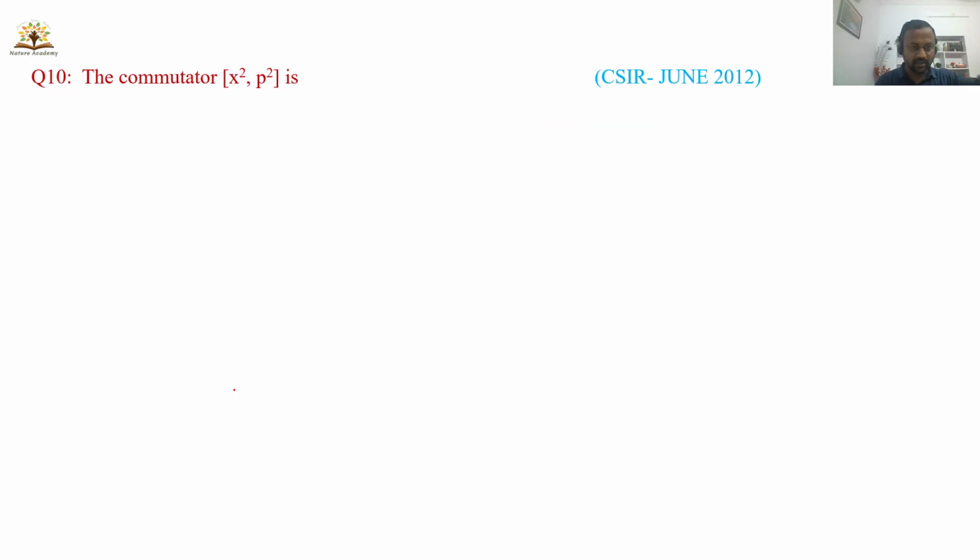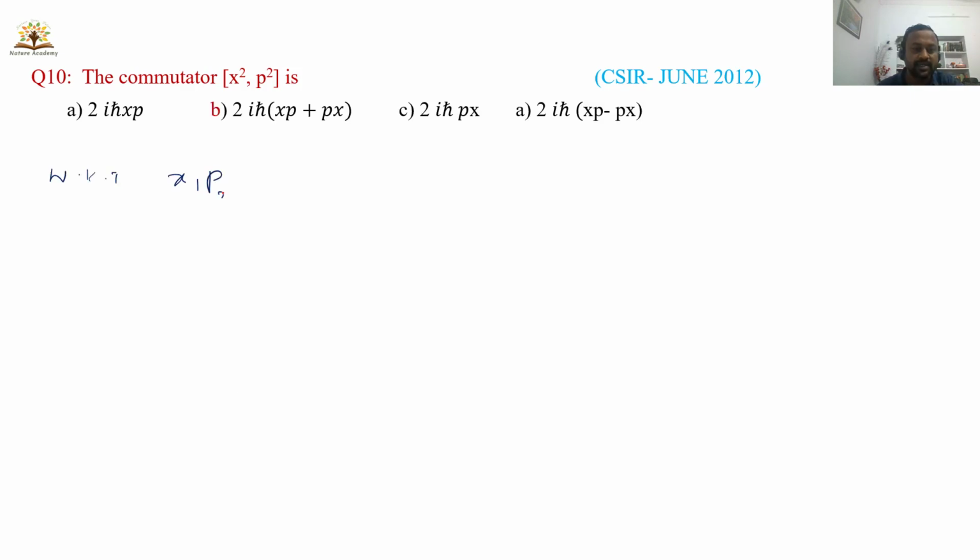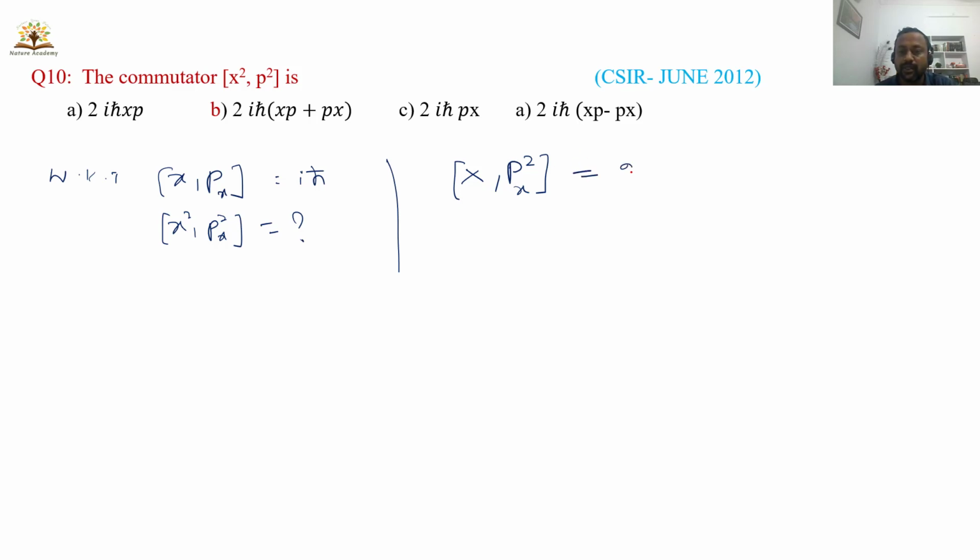This is an anti-Hermitian operator. So this is very important, students. The next one is the commutator of x squared p squared, a CSIR June 2012 question. The commutator of x squared and p squared is equal to how much? There is one formula here. If we have a commutator x comma px squared, then the formula is 2 iħ px.